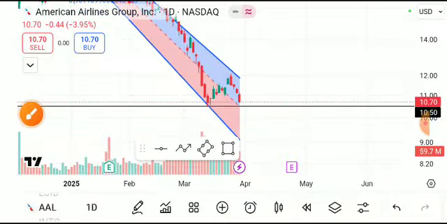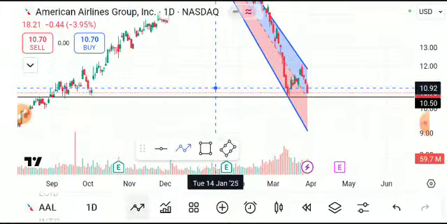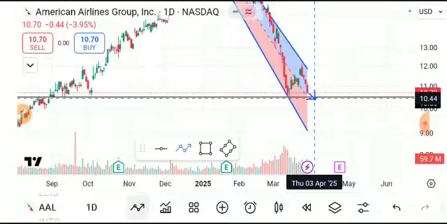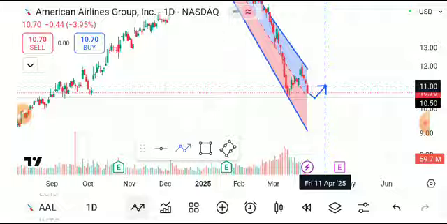So for our next trading sessions and for our upcoming trading sessions, the possible pathway the stock can follow: the stock can go downside from here, and on the level of 10.50 the stock takes support and tries to recover itself. But on the upside we also have strong resistance zones, and the trend of the stock is very strong bearish.